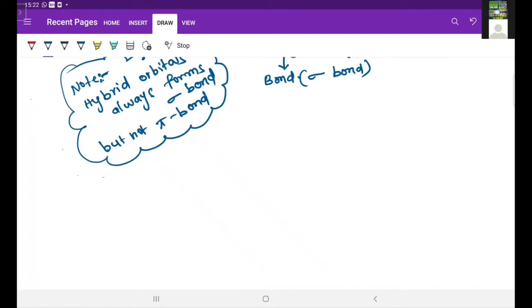So now, what are the conditions? Some points we have to remember in this hybridization process. These hybrid orbitals always have equal energy and shape.